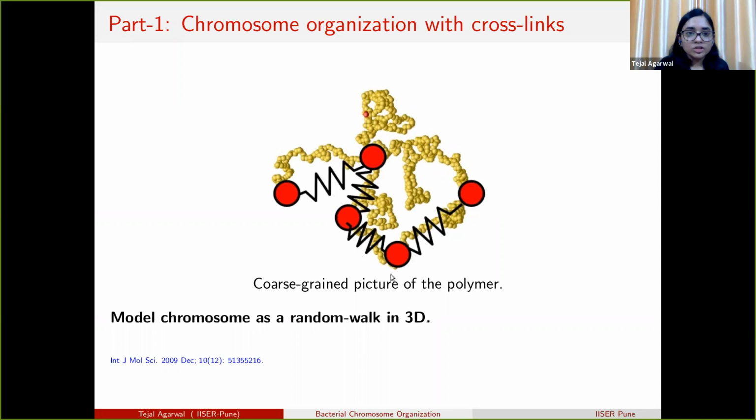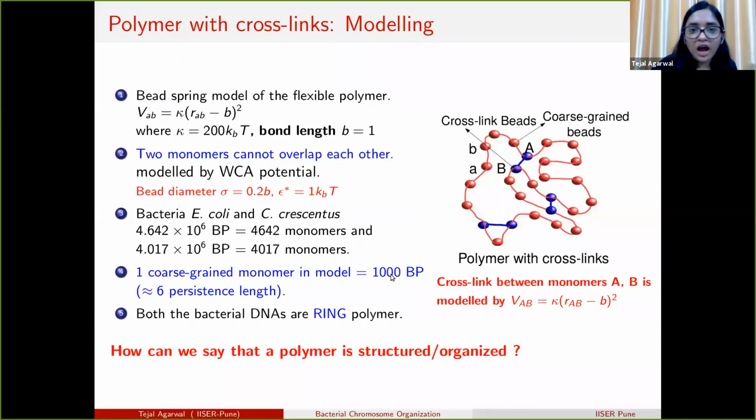For our system, we take neighboring beads of the polymer and give a harmonic interaction between them, where kappa is the strength of the spring, and bond length b equals 1, which sets the unit of length in our simulation.